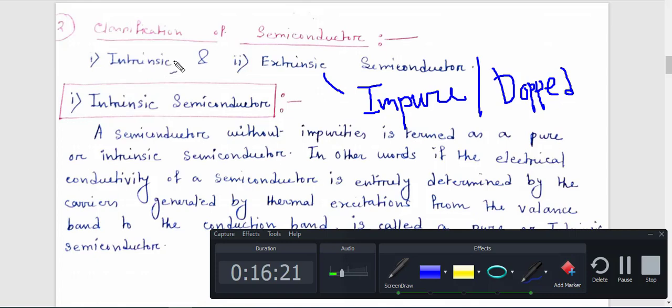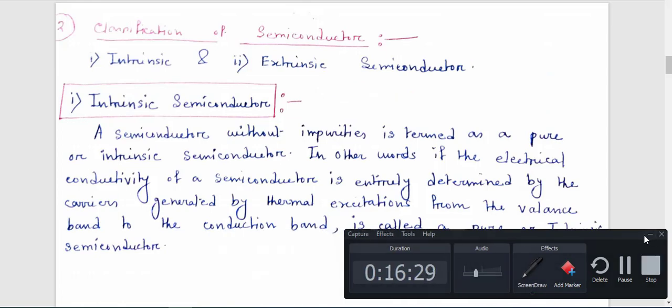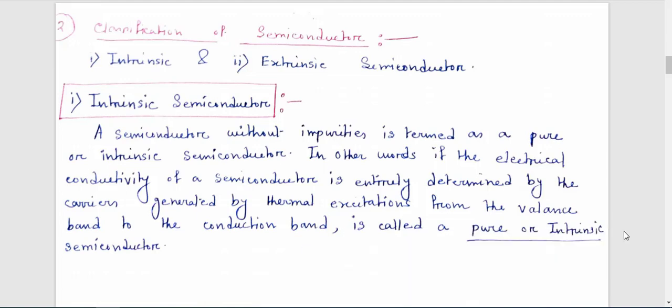So what is intrinsic semiconductor? A semiconductor without impurities is termed a pure or intrinsic semiconductor.